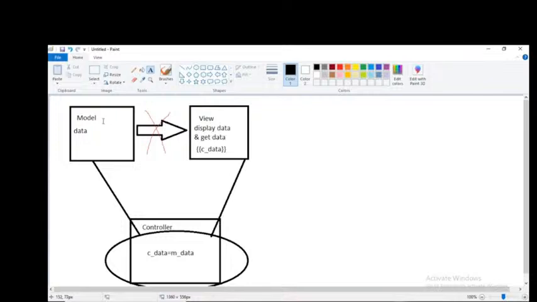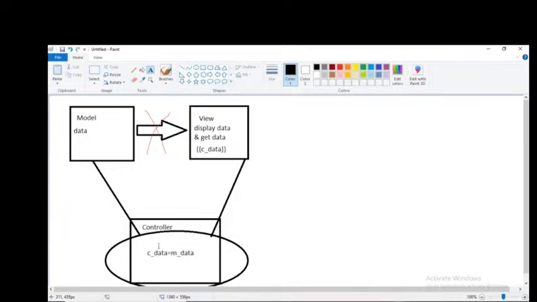Though the data is available in the model, directly we cannot send that data to the view page. What can I do? We need to call this model into this controller, and we need to call this view into this controller. And here I need to coordinate model data with the controller data.